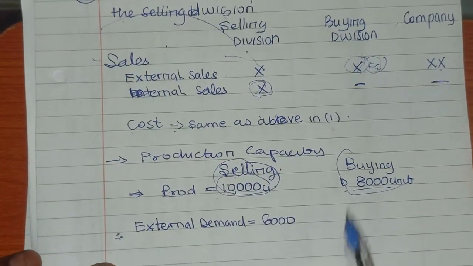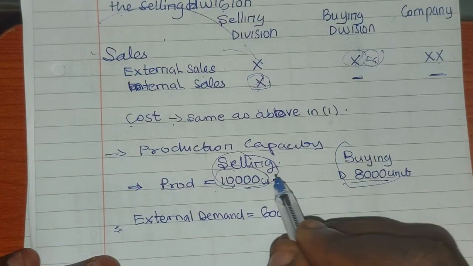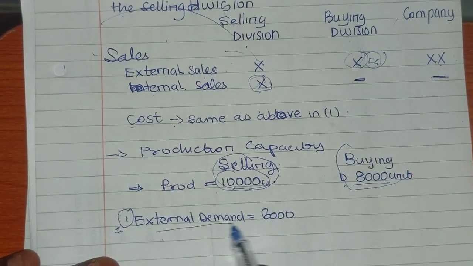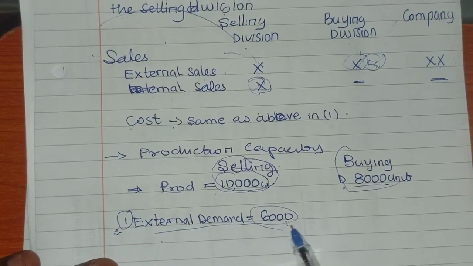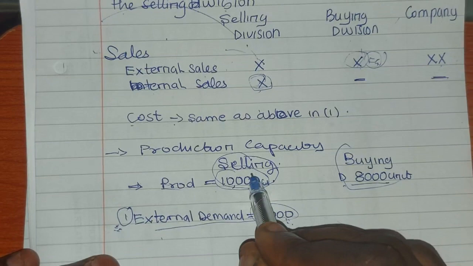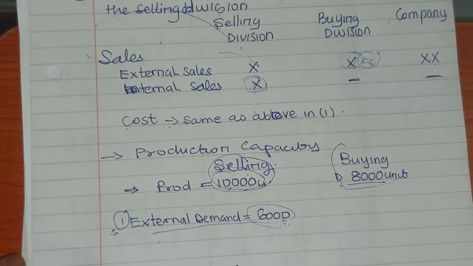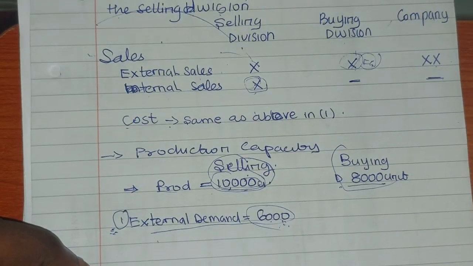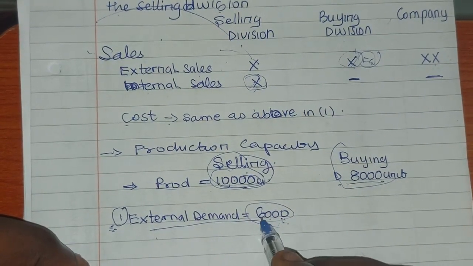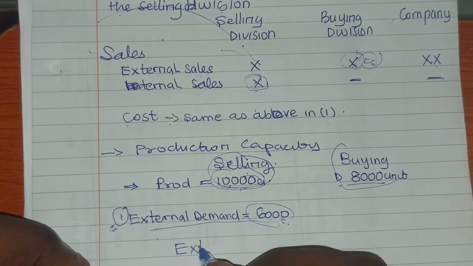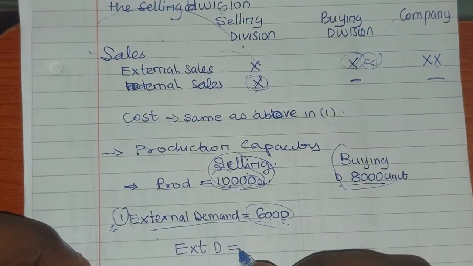All right. So now, what the selling division will do, number one, is to determine the external demand. Is there any external demand? If yes, what the selling division will do is to divide this 10,000 into two. How? It will say external demand, how much?